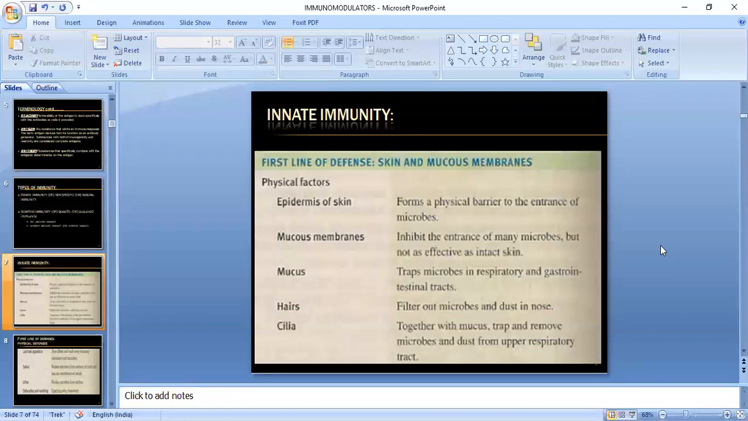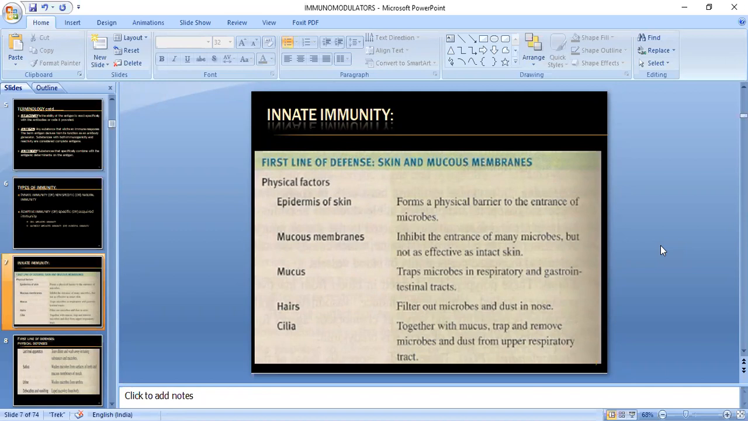Then you have the second one, mucous membrane. This mucous membrane will inhibit the entrance of many microbes, but not as effectively as intact skin. It can be helpful against certain types of microbes, but it does not have as much effect as the epidermis of skin. Then the third one is mucus. It will trap the microbes in the respiratory and GI tract, as you know the meaning of trap.